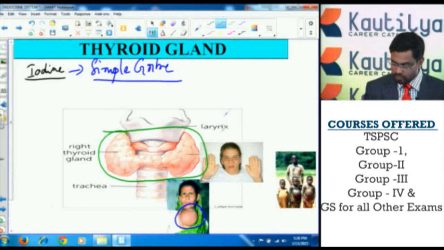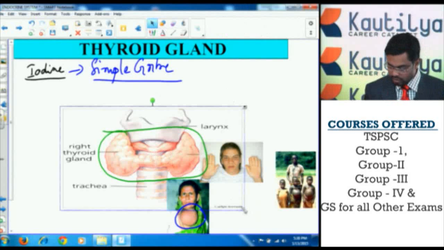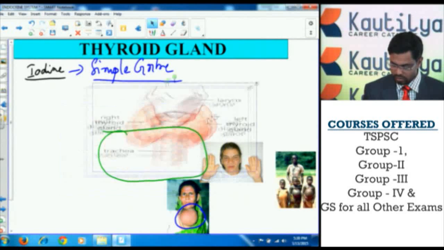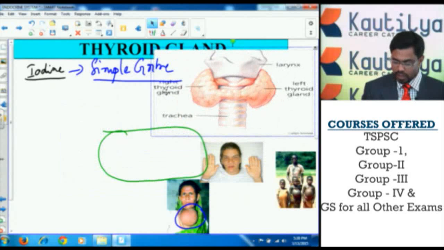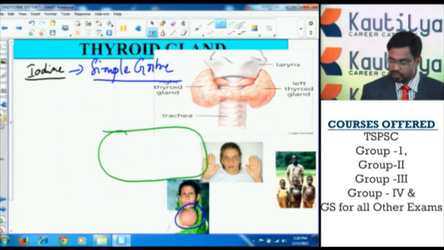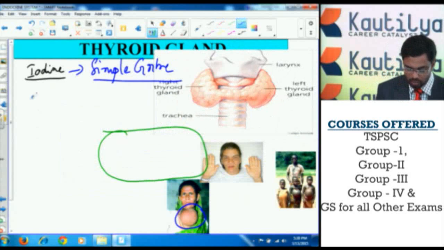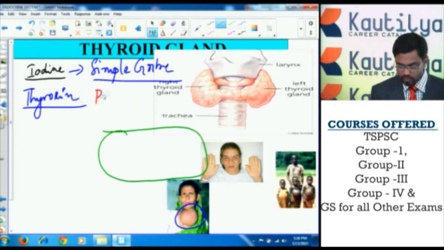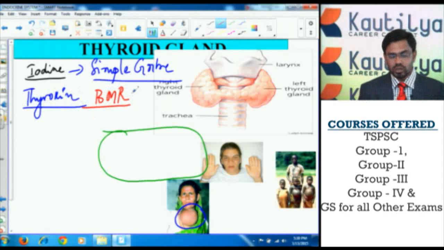And the thyroid gland secretes a hormone called thyroxine. This thyroxine hormone regulates the BMR. BMR means basal metabolic rate. It also controls the temperature of the body.